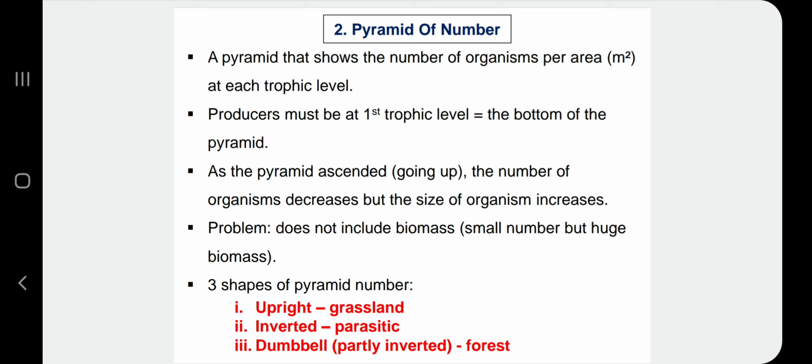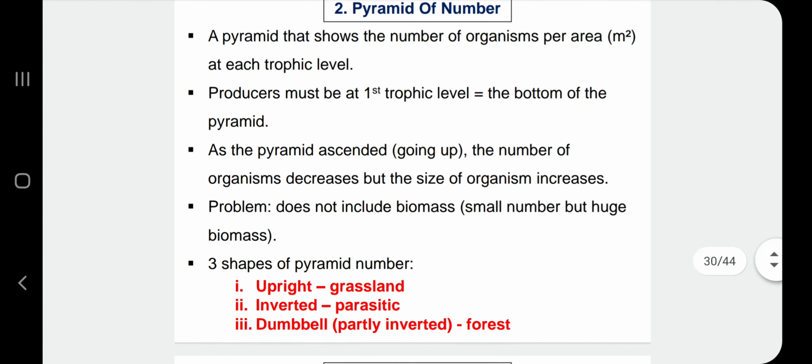Okay, not really accurate representation. So pyramid of biomass dengan number tidak berapa tepat lah. Okay, and then untuk pyramid of number we have 3 shapes, upright, and then inverted, and then dumbbell, which is partly inverted, usually forest lah.